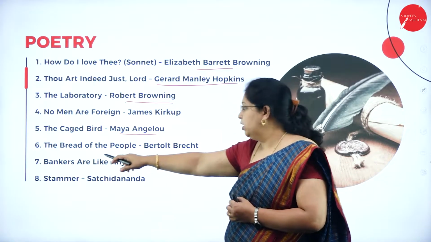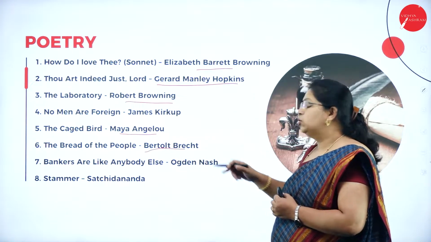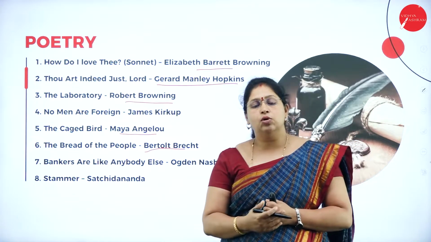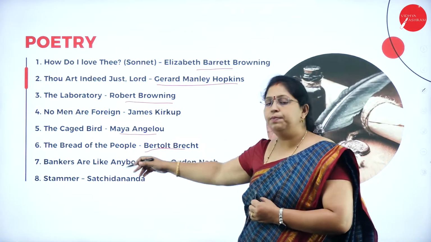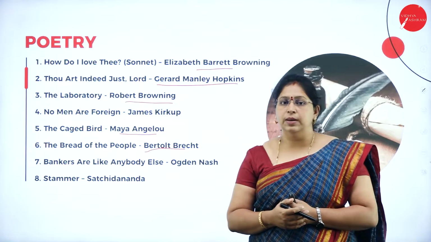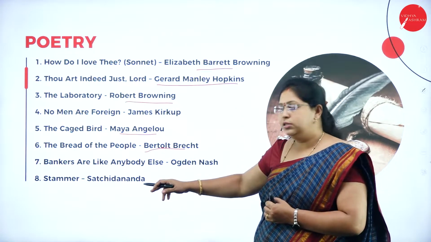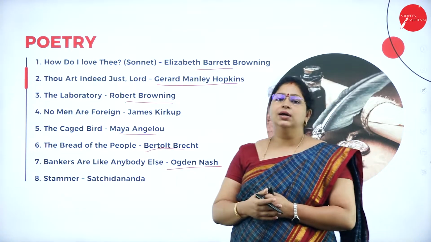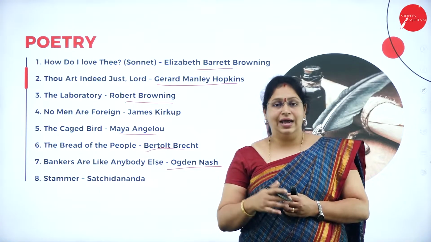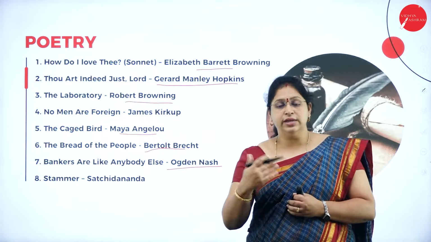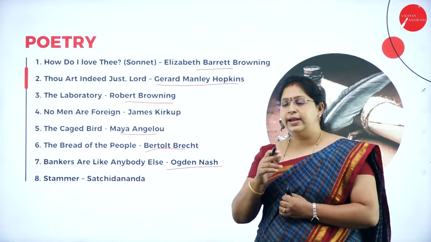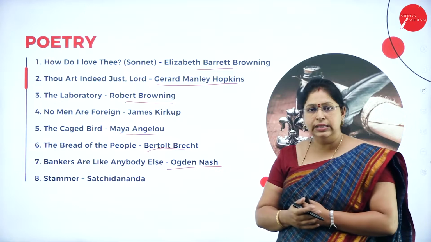Next is The Bread of the People by Bertolt Brecht. So this is also about the people, the suffering of the people. Then Bankers Are Like Anybody Else. So this tells us about the bankers, how they behave. Are they the same as other people? How do they differ from common people? And this poem is written by Ogden Nash.